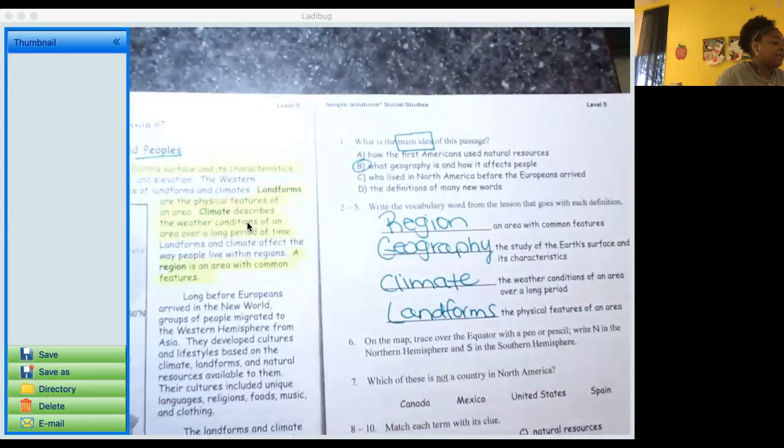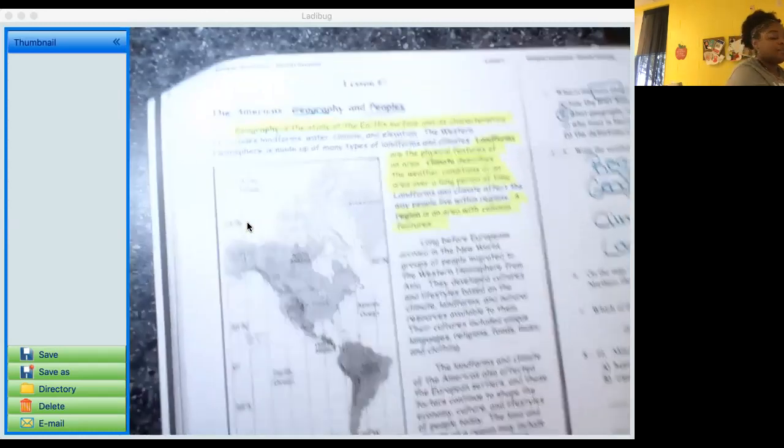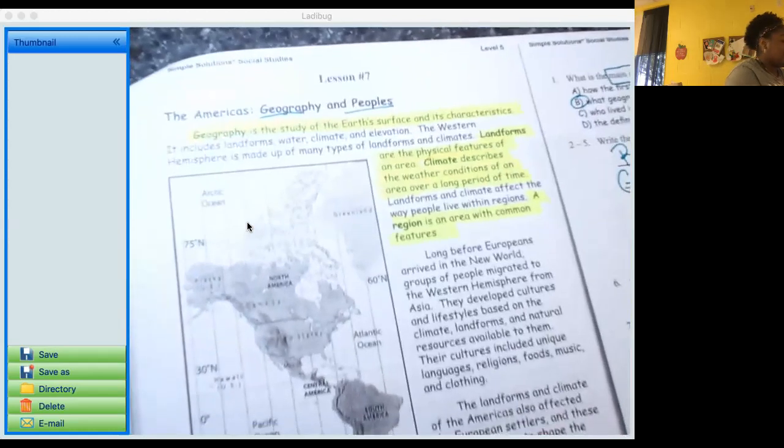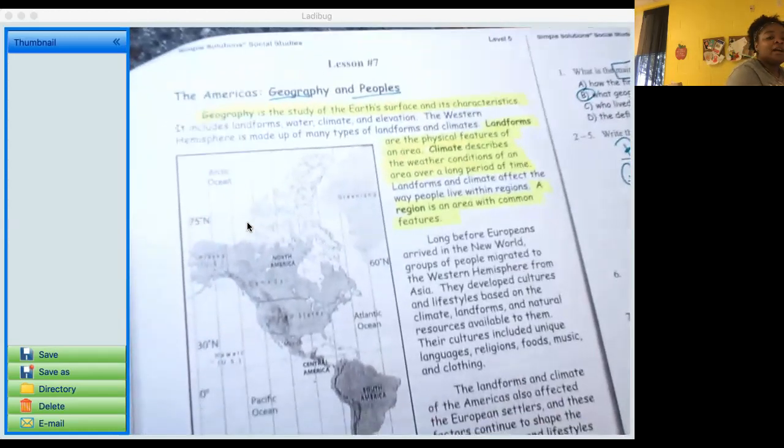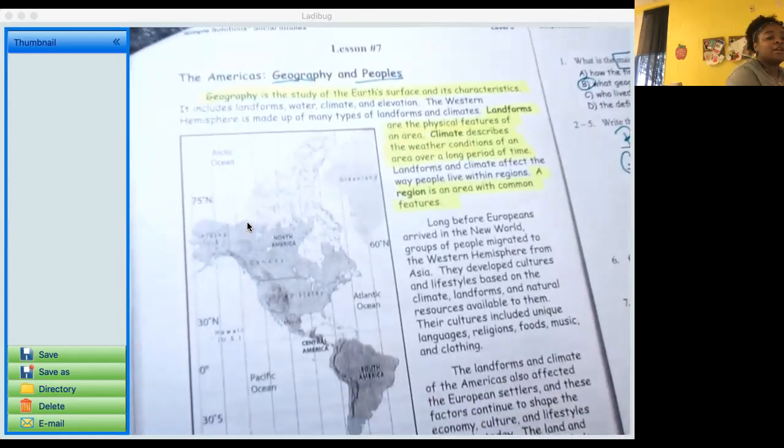Okay, number 6, they want us to go to the map and trace over the equator with a pen or pencil. Write N in the northern hemisphere and S in the southern hemisphere. I know that the equator is a line of latitude, which goes from east to west.